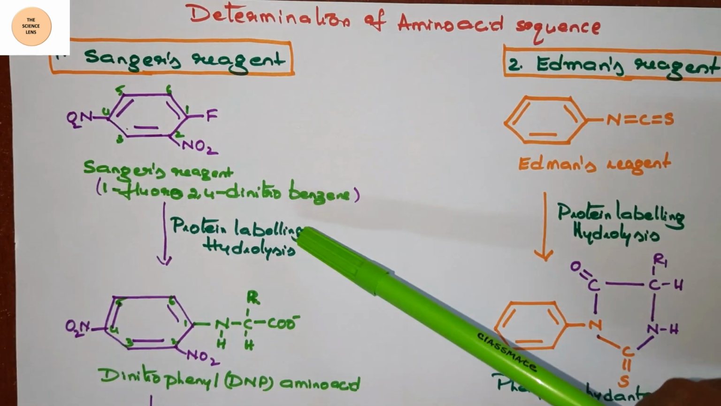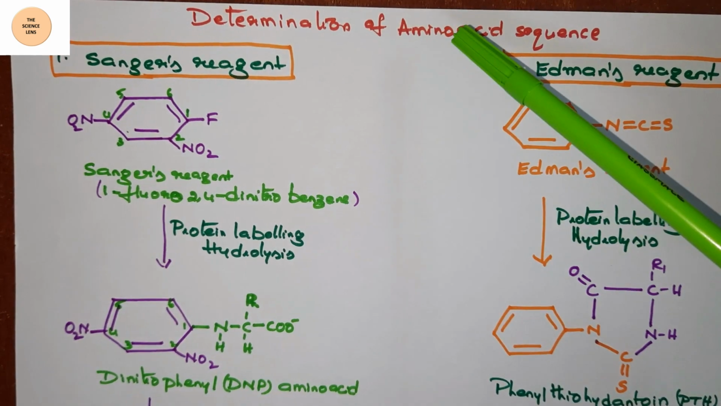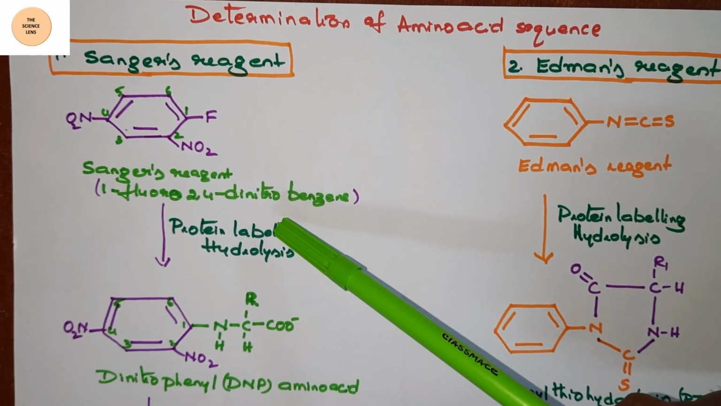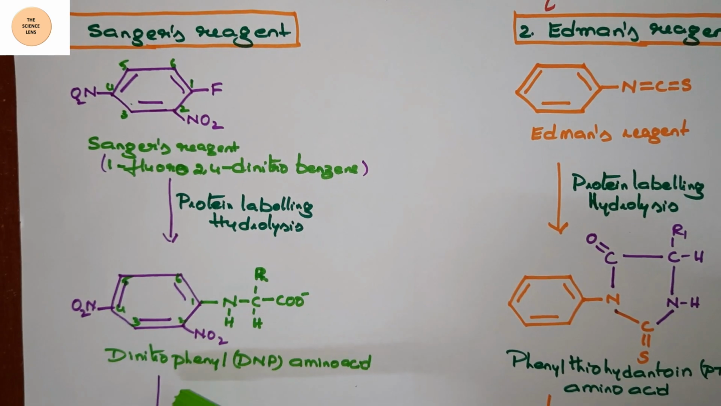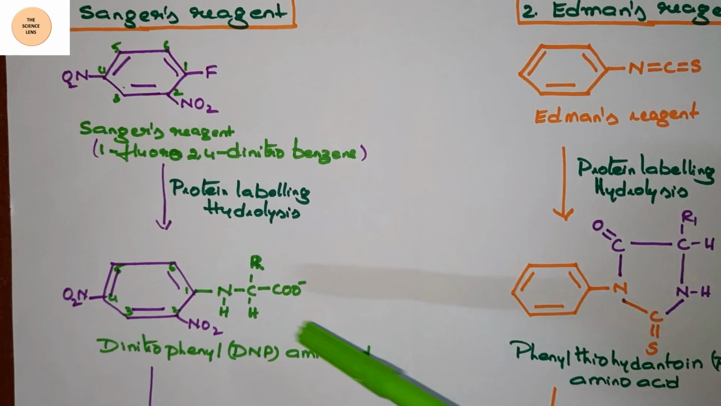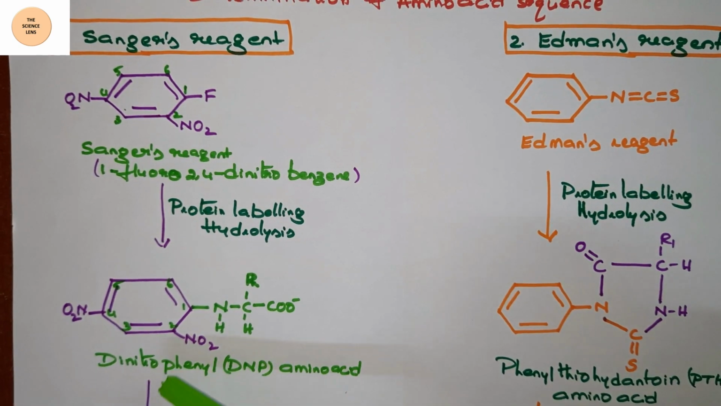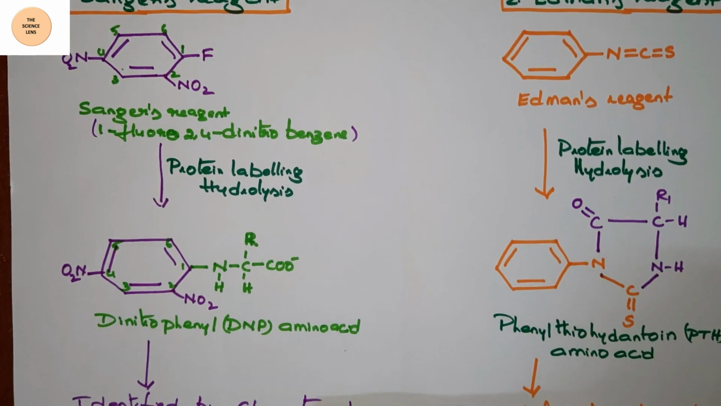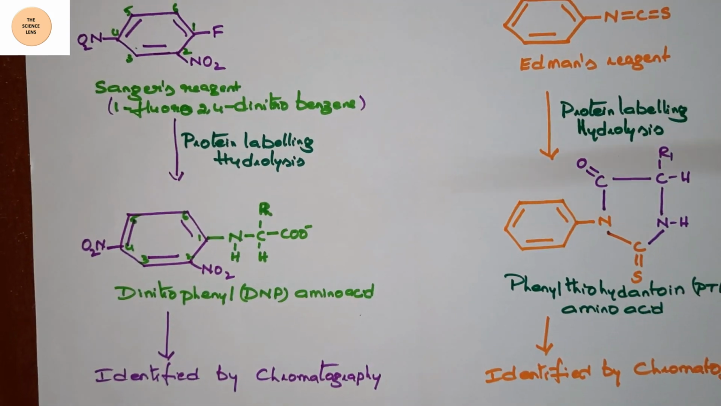The protein whose amino acid sequence we want to identify is labeled with Sanger's reagent and subjected to hydrolysis. We get a product called dinitrophenyl amino acid. This is its structure, and later we identify it by chromatography technique. So this is the first method, using Sanger's reagent.